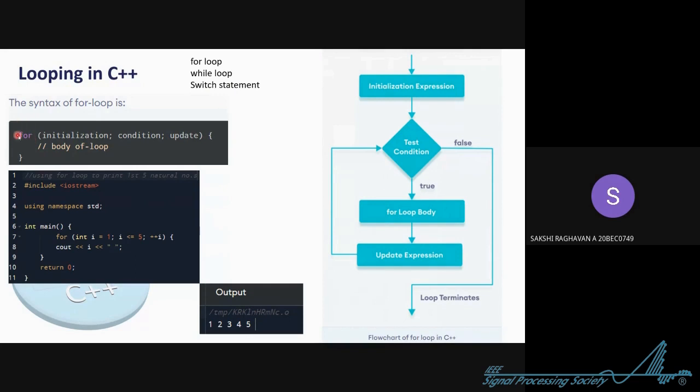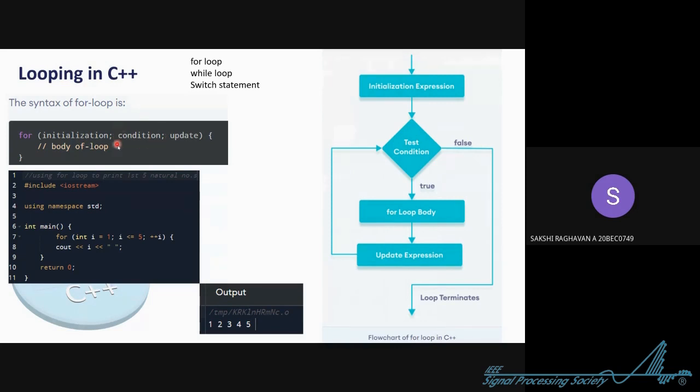So for, and then we have this initialization. In the for, we will be declaring the variable itself. Then how will the compiler know that the initialization has been done? So you'll add a semicolon, and then you'll take a space, or you can omit the space. It's based on your choice.